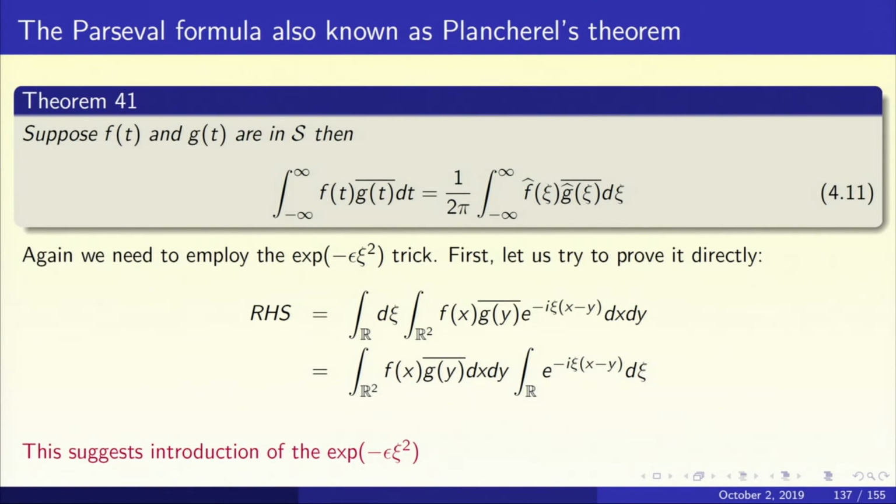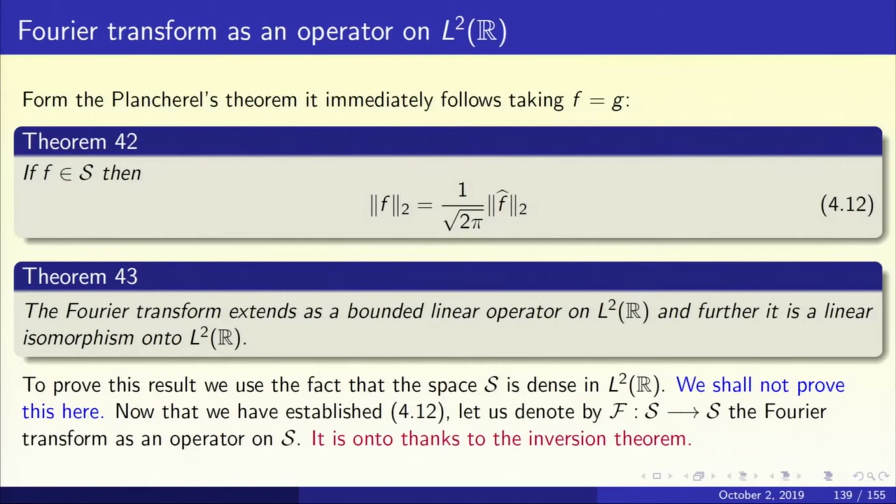So taking f equal to g, we get that if f is in the Schwarz class, if f is rapidly decreasing, then the L2 norm of f equals 1 upon root 2 pi into the L2 norm of f hat. Okay, let's display equation 4.12.